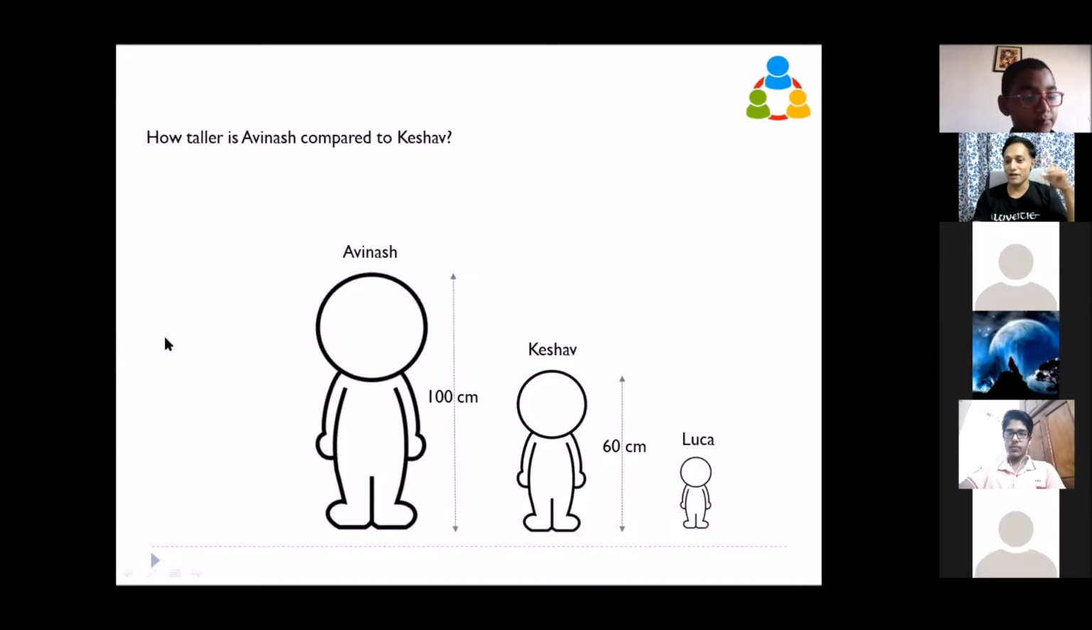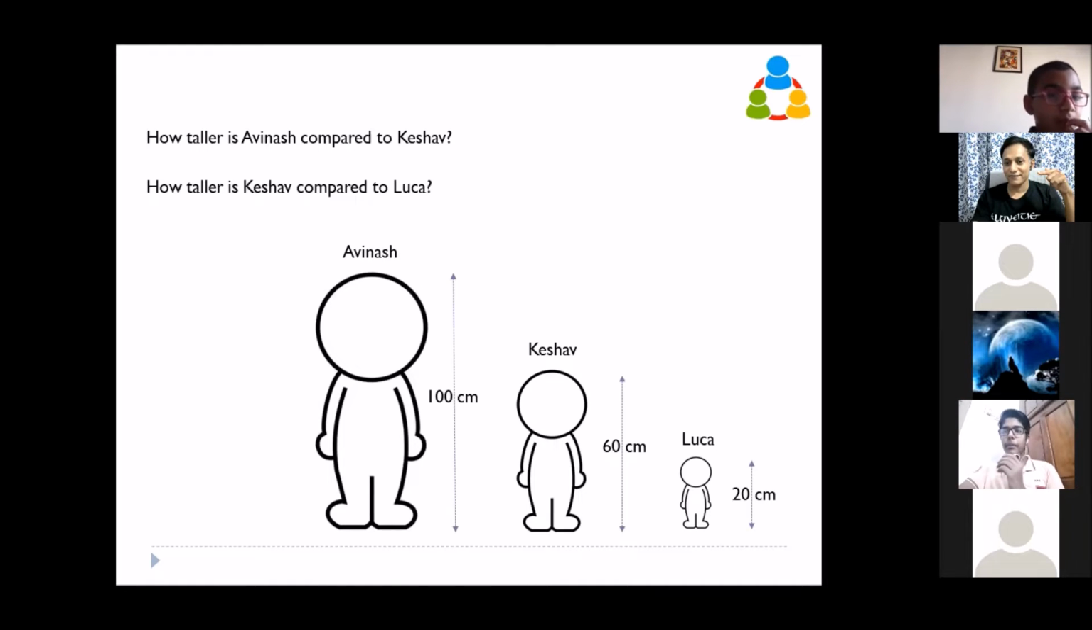I'll give you one more. I bring one more character. Luca is 20 centimeter. How taller is Keshav compared to Luca? 60 minus 20 by 20. Yeah, so that is the point.